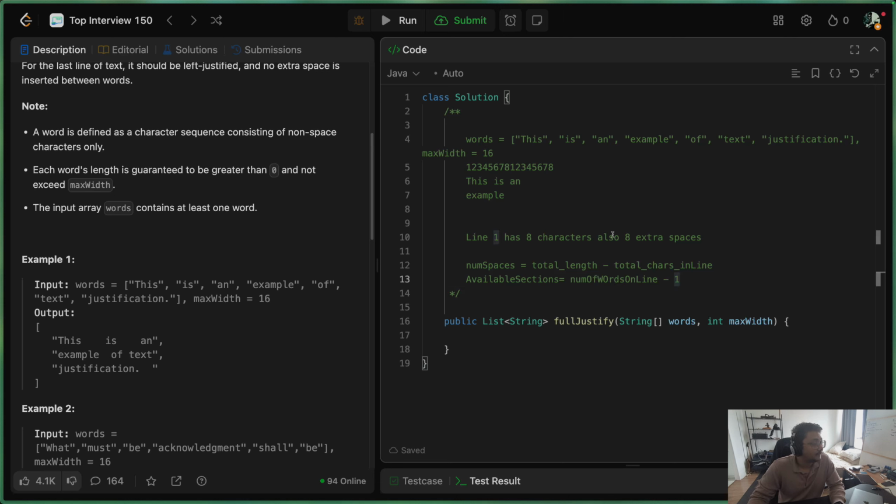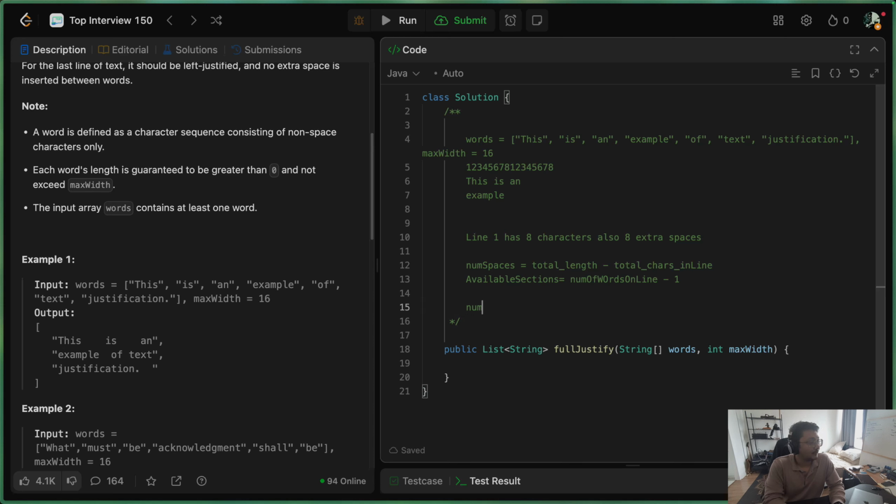Now, in order to fit the spaces in these 2 sections, we have to calculate how many spaces we need in each section. So in order to do that, if we divide the number of spaces by available sections, this will give us how many spaces should be there in between each word. So in this case, if we say 8 divided by 2, this gives us 4. So it means between these and is we should have 4 spaces. So let's add 4 spaces. Between is and there should be 4 spaces. So this should be 1, 2, 3, 4.